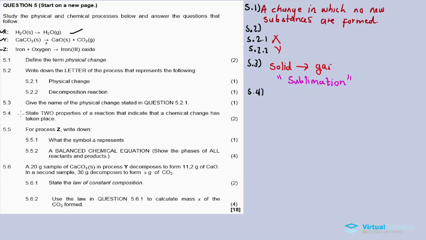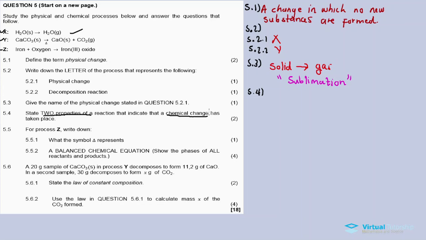5.4, state two properties of a reaction that indicate that a chemical change has taken place. We need two properties of a reaction that indicate that a chemical change has taken place. How do you see the chemical change? What is a chemical change?